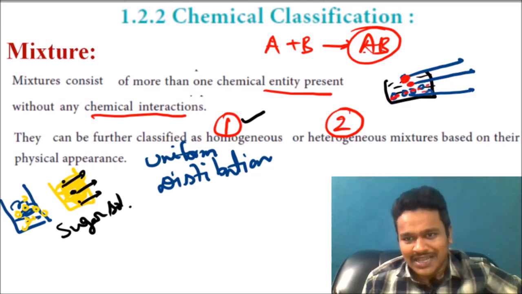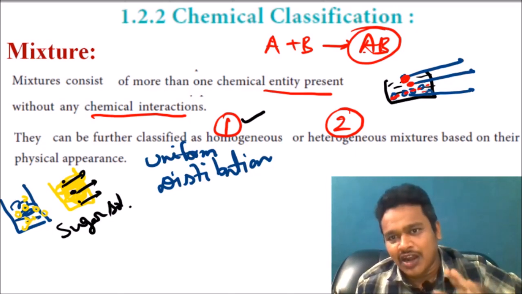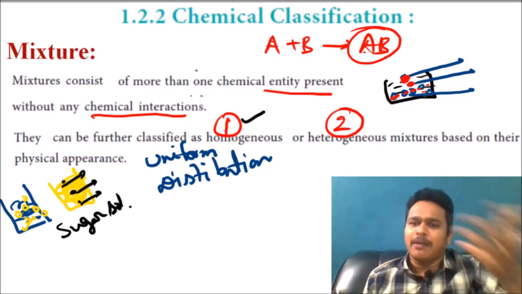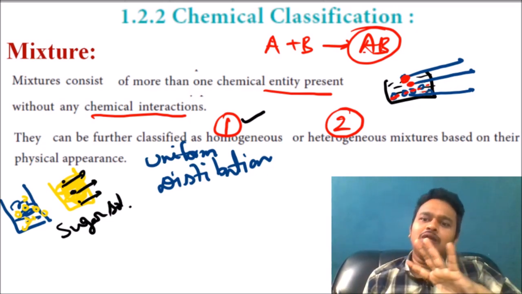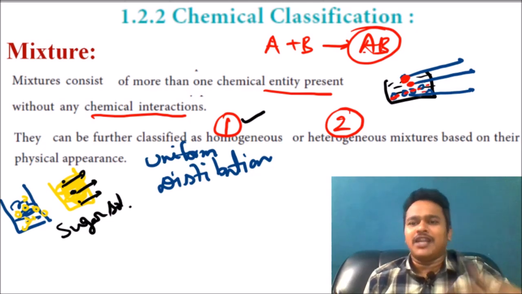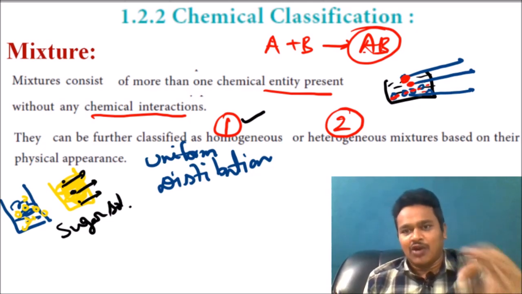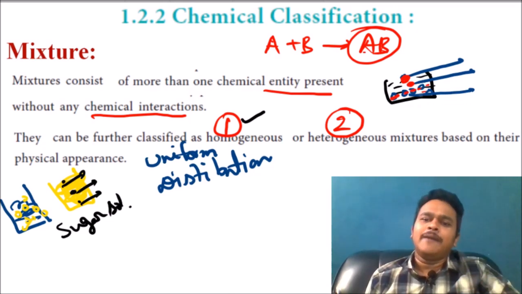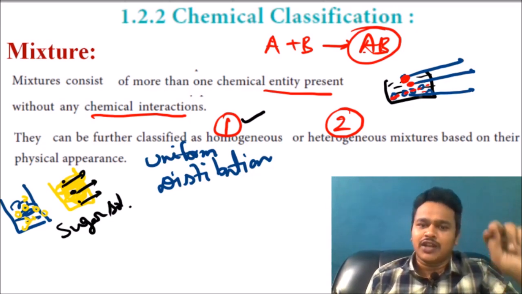That means the sand particles are not uniformly distributed. Sand particles, or iron particles if you add, do not distribute uniformly in a solvent like water. That is heterogeneous. Heterogeneous means there are two components which are not uniformly distributed.